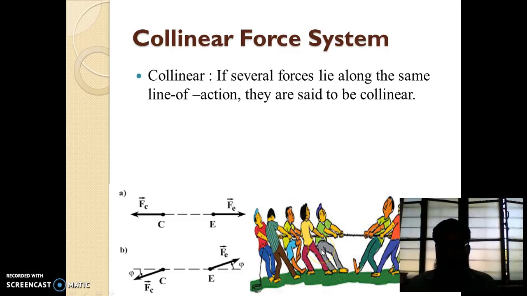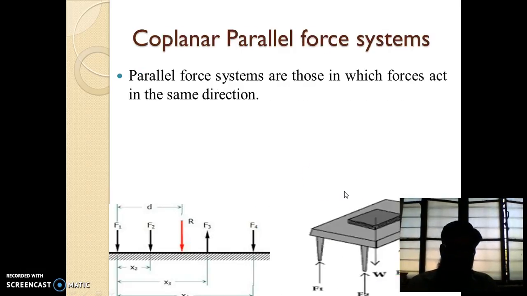Another practical example of collinear force system is tug of war. Here all the people are applying force in opposite directions, but the line of action of all the forces of all the persons is the same. So this is an example of collinear force system.